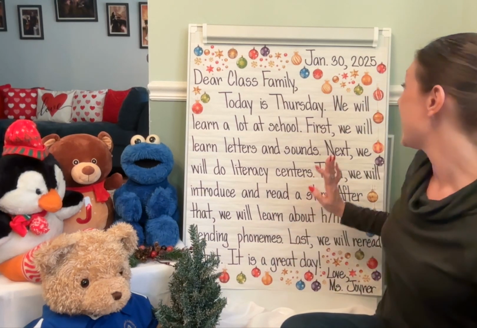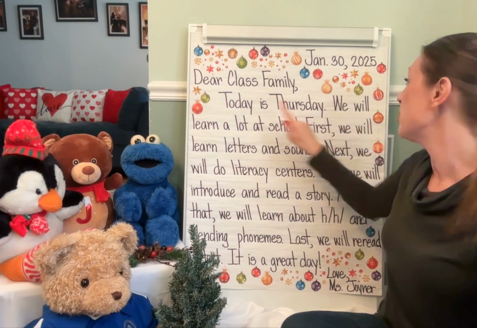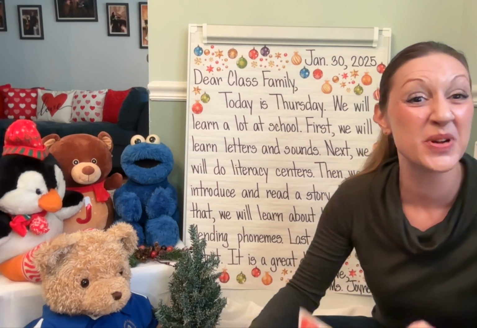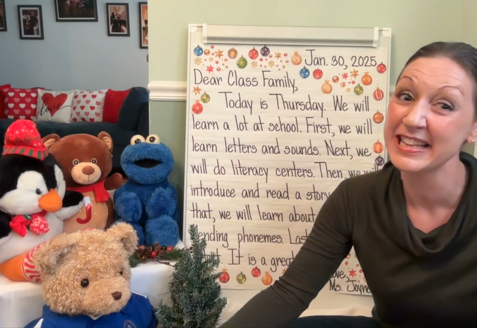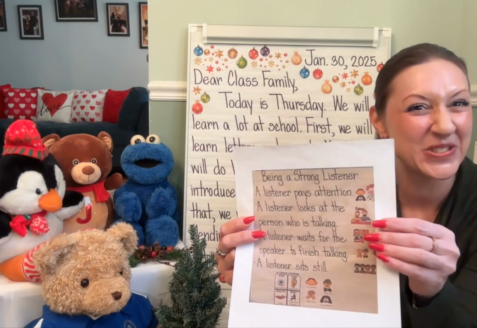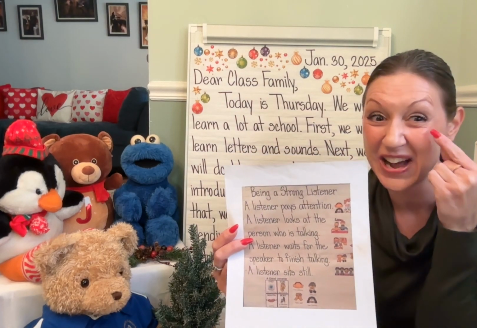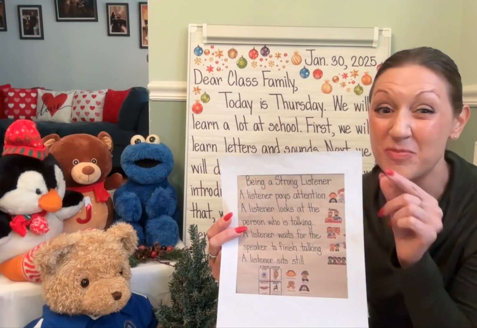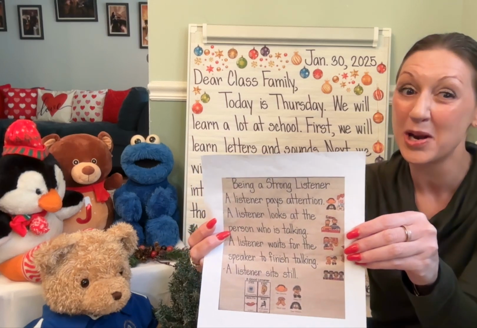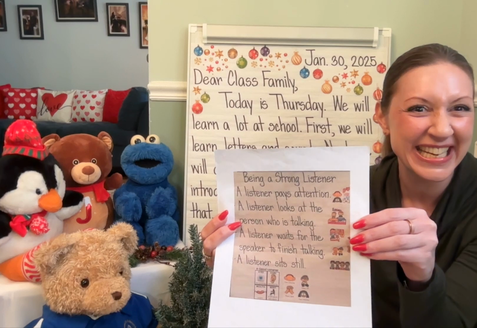Okay, we're going to go ahead and look at this sentence. Are you ready, readers? We will learn a lot at school. Oh, that's true, class family. We do that every day, working on being a portrait of a graduate. We're practicing being a great communicator and collaborator by speaking clearly with our mouths and listening with our ears. We're practicing being a strong listener in kindergarten. Remember, a strong listener uses their eyes for watching, ears for listening. Their mouth is silent when someone else is speaking, and body is still and in one place. Are you being a strong listener in kindergarten?